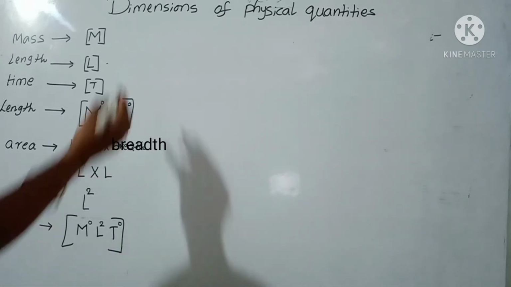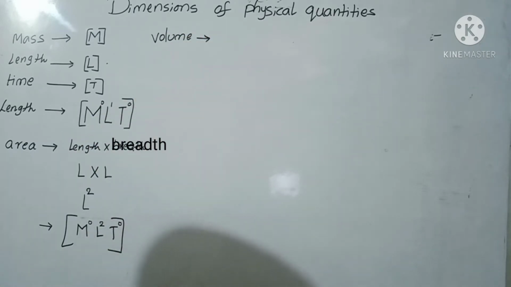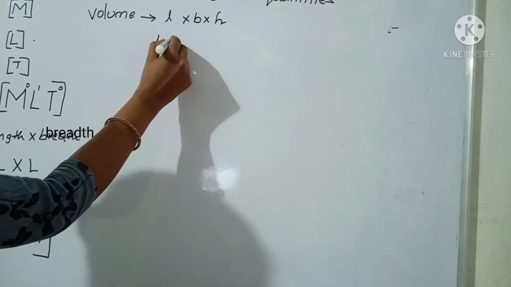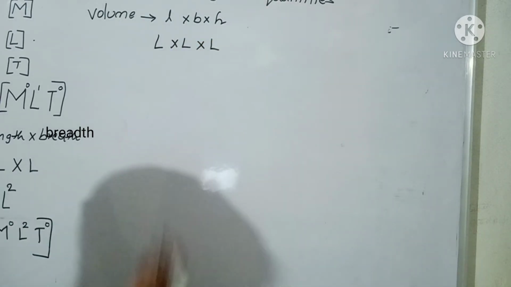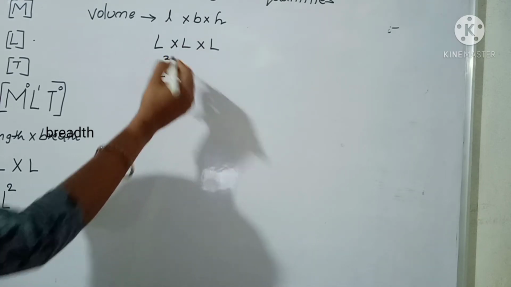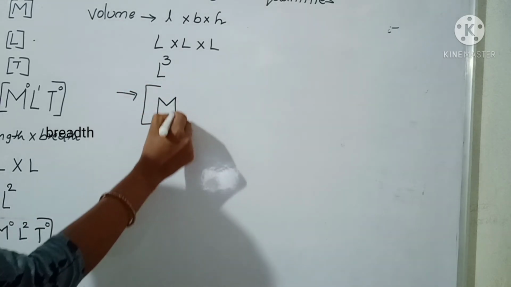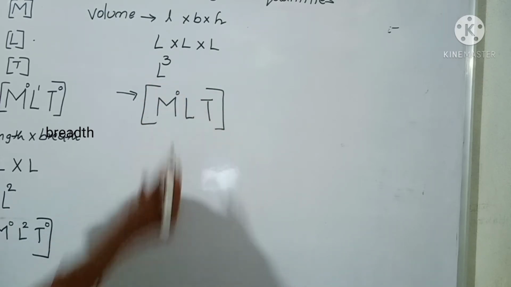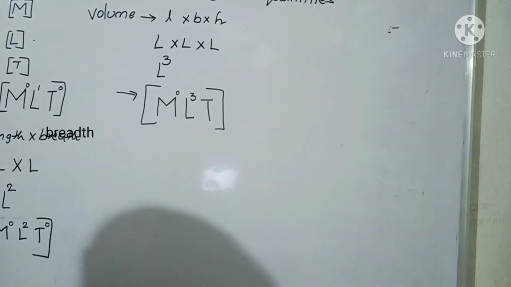Next we can write volume. So what is the formula of volume? Length into breadth into height. So length L, breadth also we can represent with L, and height also we can represent with L. So here L into L into L means L power 3. Now we can write the formula here. Base quantities 3, mass, length, time. So here mass is absent, 0. L is there, length, how many times? 3, L power 3, and T is 0.